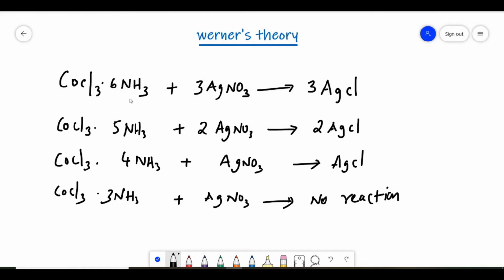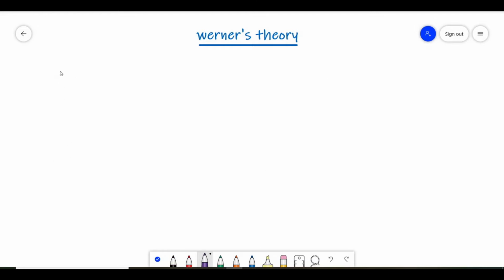So based on these experiments, Vernous has explained the structure of the bonding present in a complex. He also explained the types of bonds present in a complex. According to Vernous, there are two types of bonds: one is primary bond and another one is secondary bond. He called these primary valency and secondary valency.